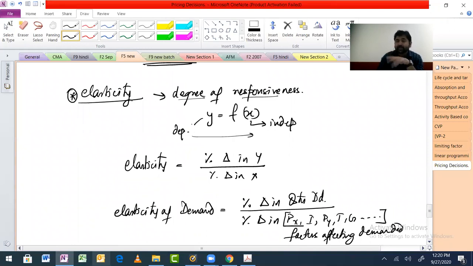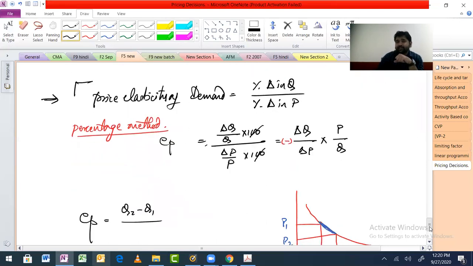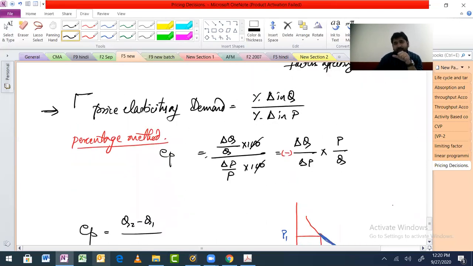We know that. Now, how much will it change? What will be the degree of change? Not the absolute amount, but the relational part of it. So we came to this conclusion, elasticity. Then we talked about elasticity of demand, and finally we came to price elasticity of demand. This is how it should be.